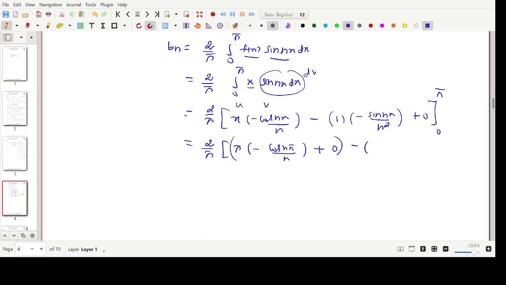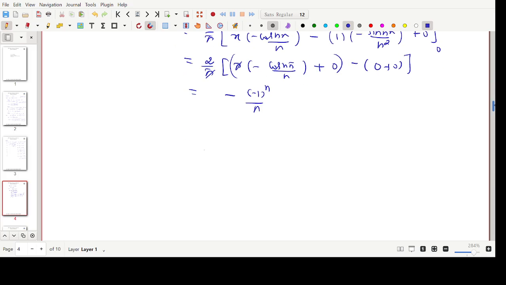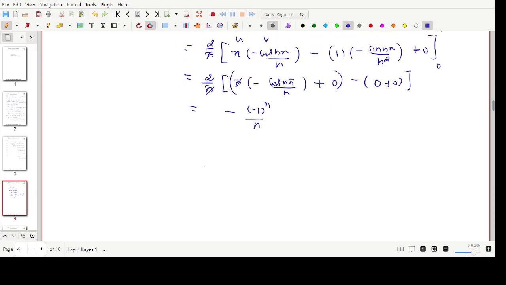If you substitute x equals 0, I am getting 0, and sin of any number of pi is 0. So my answer: pi and pi cancelled. So minus cos n pi, which is minus 1 whole power n, divided by n, because for odd n the value is minus 1 and for even n the value is plus 1. So I can rewrite this as minus 1 whole power n plus 1 divided by n. It is our Fourier coefficient value.